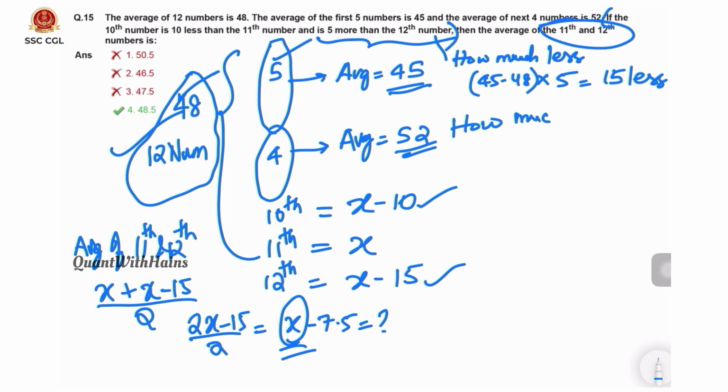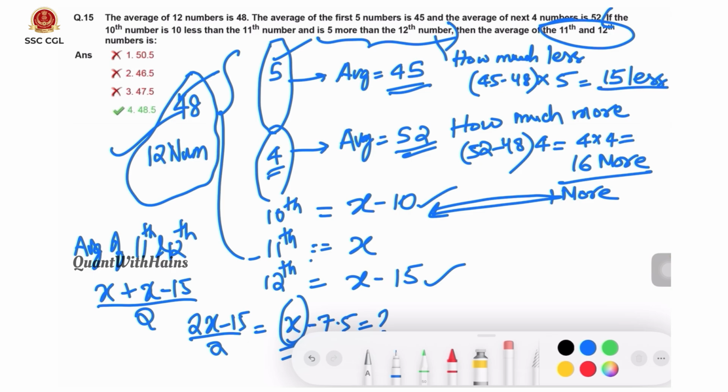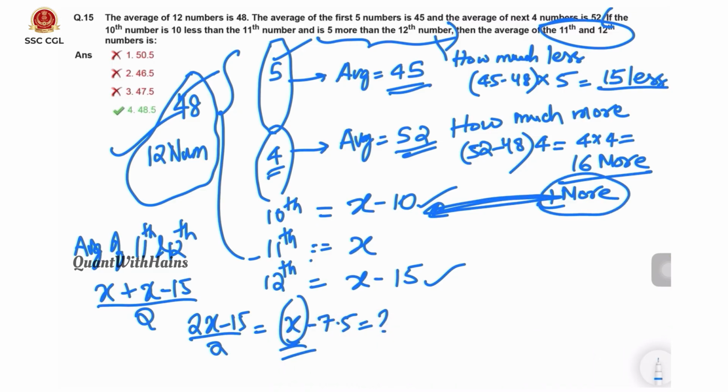That means how much more? That is 52 minus 48 into the number of numbers, which is 4. That is 4 into 4, 16 more. Here 16 more but 15 less. Overall it is 1 more. That we need to compensate in the next 3 numbers, that is the 10th, 11th, 12th number. So that means the average of these 3 numbers should also be 48, because the average of all numbers is 48. But here we got one more, that we need to add to the next numbers.